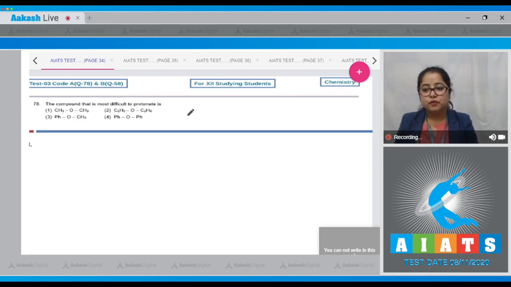So option number 4, that is diphenyl ether, is most difficult to protonate because the lone pair of oxygen is more delocalized on the two benzene rings. That means the correct answer is option number 4.